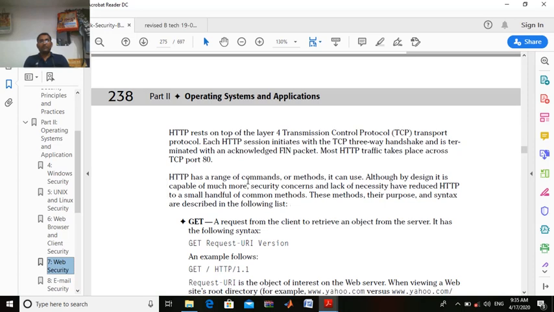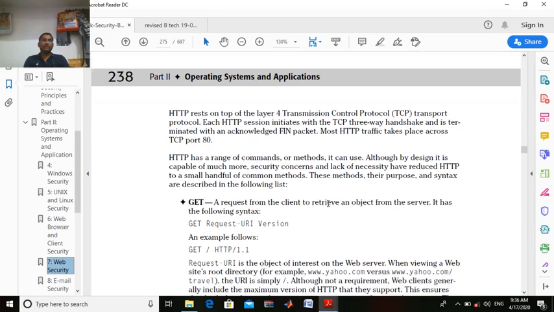HTTP has a range of commands and methods it can use, right? HTTP has many commands and methods that are used with HTTP; we will see their syntax and how to use them ahead. Although by design it is capable of much more, security concerns and lack of necessity have reduced HTTP to a small handful of common methods. These methods, their purpose and syntax are described below.